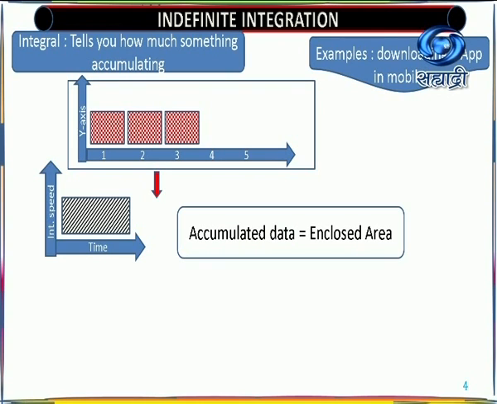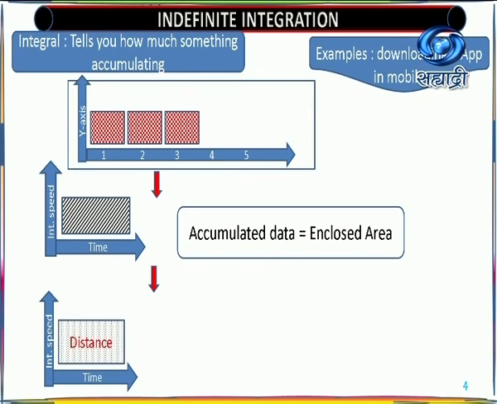This is one example. Now I'll take internet speed and time, and here you have distance, which I took to show how much space it is accumulating in your mobile, that distance you can calculate.